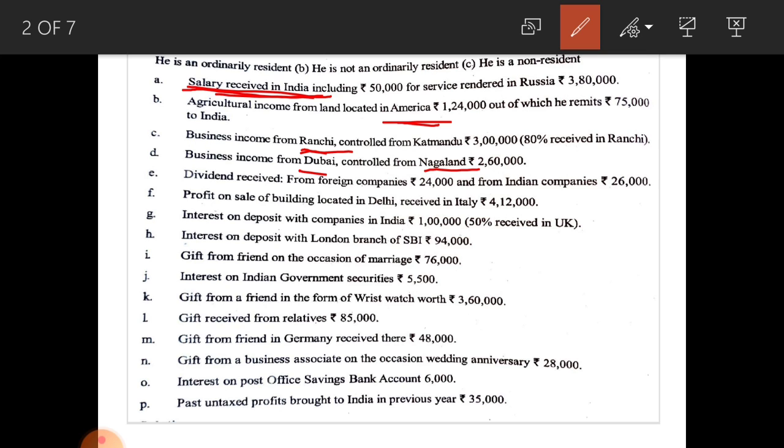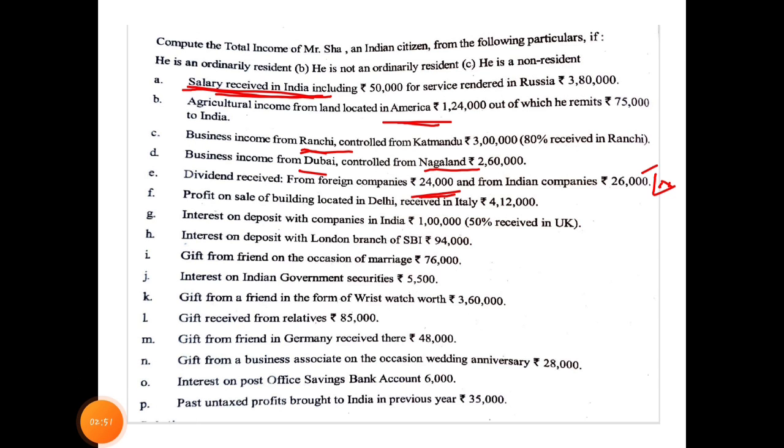Dividend received from Indian companies is exempted from tax. Only dividend from foreign companies is taxable. Here, where the dividend from foreign companies was received, the information is not given, so you have to consider it as received in a foreign country only. That is why 24,000 is taxable in the hands of an ordinary resident and Indian companies' dividend is exempted from tax.